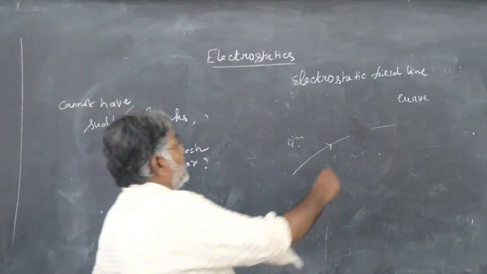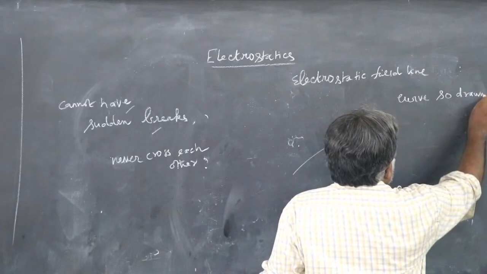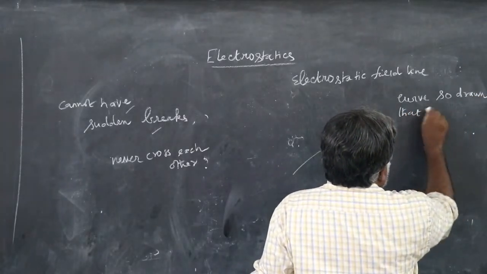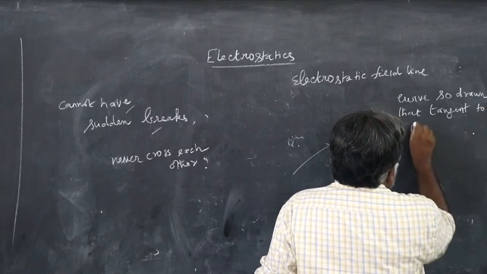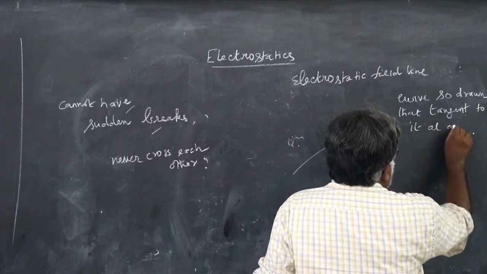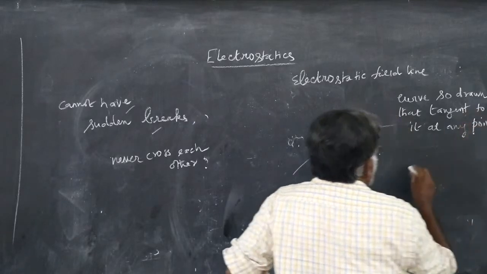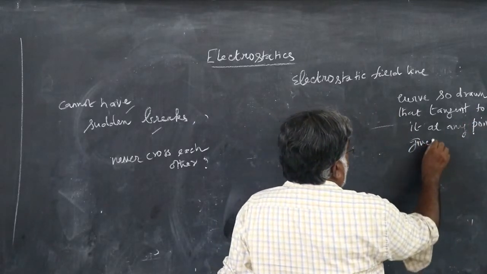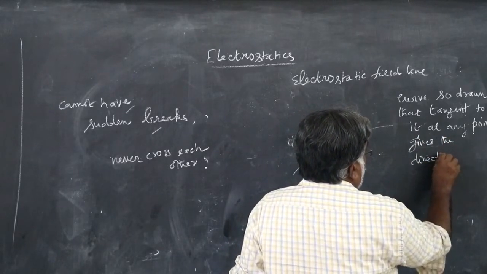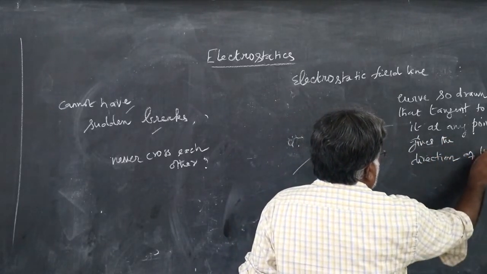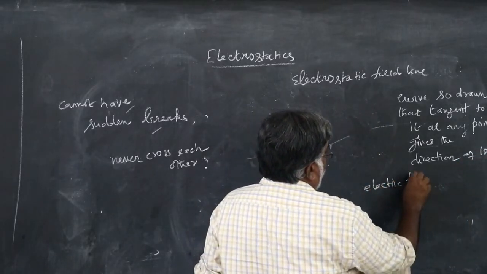Okay, so it's a curve so drawn that the tangent to it at any point gives the direction of the electric field at that point.